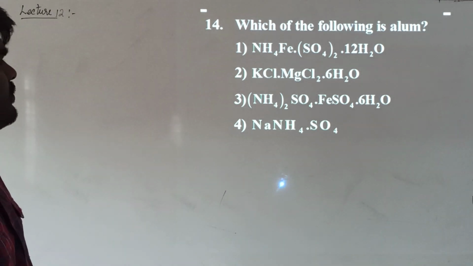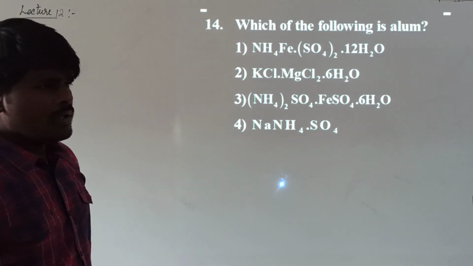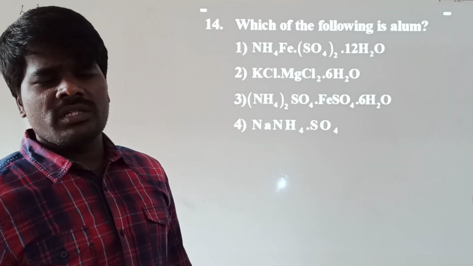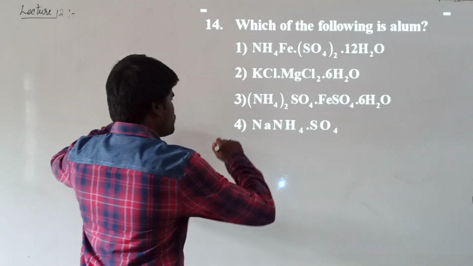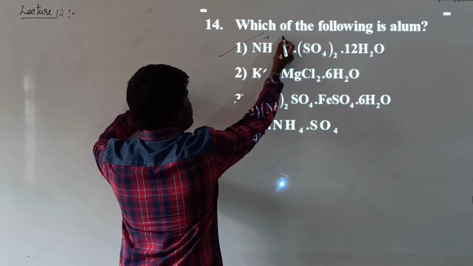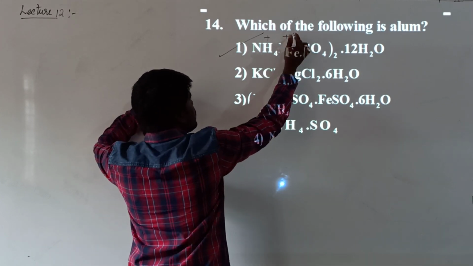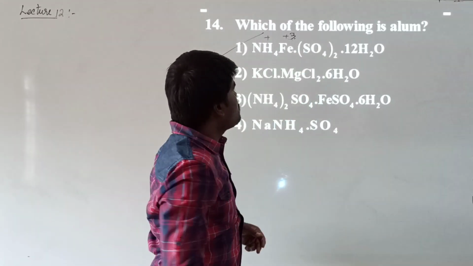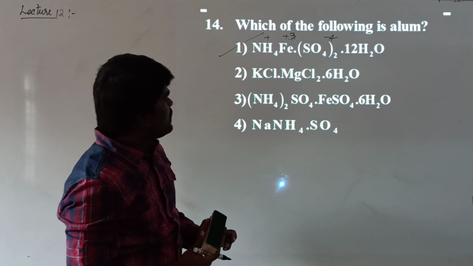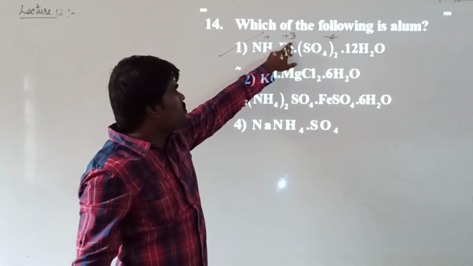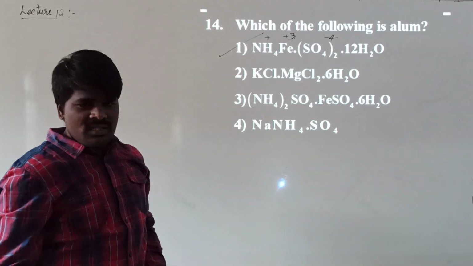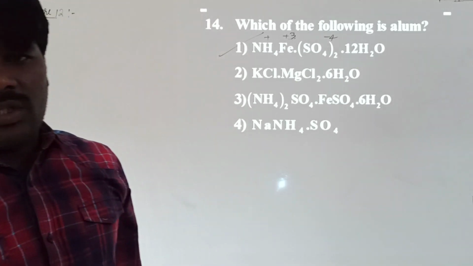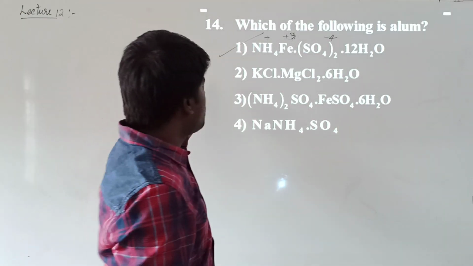Which of the following is alum? Basically, alums are sulfates which contain two types of cations. One should be in +1 oxidation state, the other in +3 oxidation state. Here, NH4+ and Fe3+, so that is why we call it option C. Why is it +3? Two sulfate ions are there, so total negative charge is -4. Out of -4, ammonium exhibits +1, and the remaining charge has to be Fe3+. Alums are sulfates containing two cations, one in +1 and the other in +3 oxidation state. Hope it is clear.